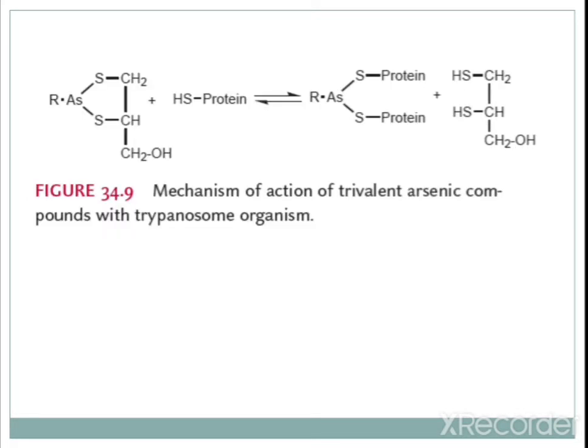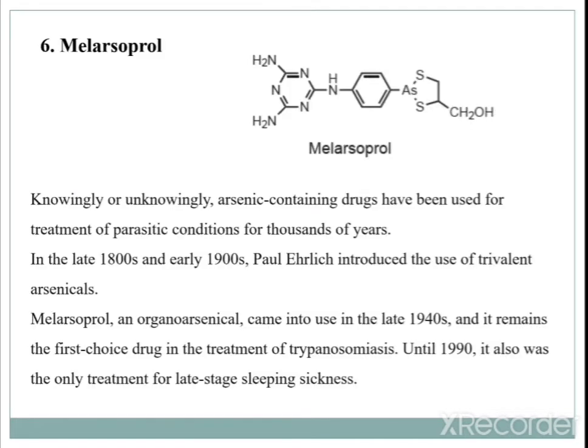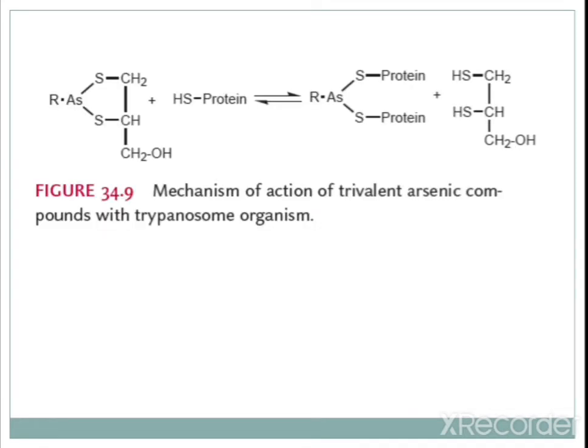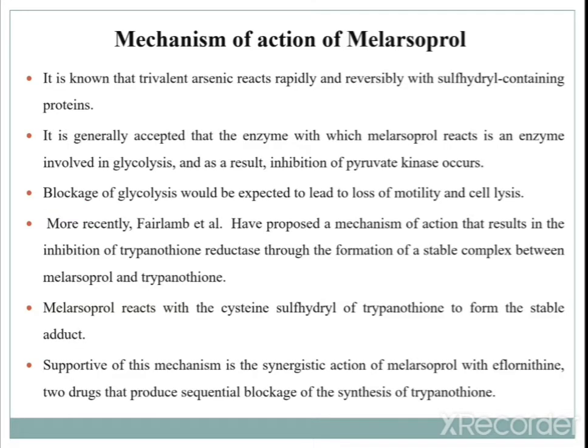So, the mechanism is given over here. The arsenic-containing compound, with its R group, is a trivalent arsenic-containing compound, melarsoprol, which will form a complex with the sulfur-containing protein and give these kinds of intermediates. They show the mechanism of action against Trypanosoma species. So, this is the particular mode of action.